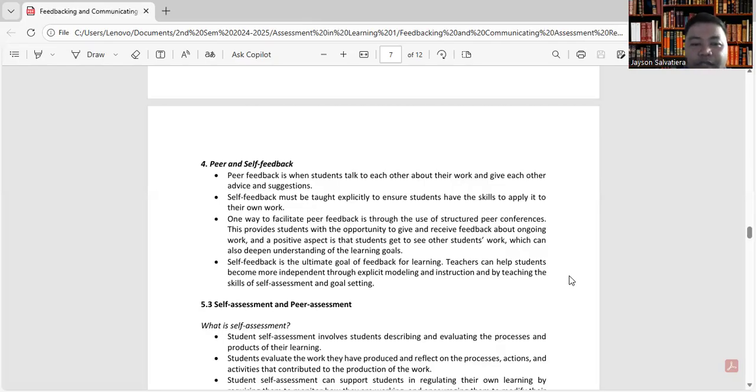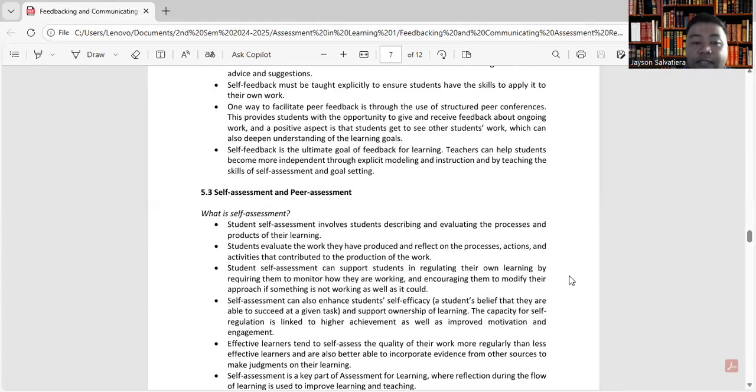So one way to facilitate peer feedback is through the use of structured peer conferences. This provides students with the opportunity to give and receive feedback about ongoing work. And a positive aspect is that students get to see other students' work, which can also deepen understanding of the learning goals. Self-feedback is ultimately the goal of feedback for learning. So teachers can help students become more independent through explicit modeling and instruction, and by teaching the skills of self-assessment and goal setting.